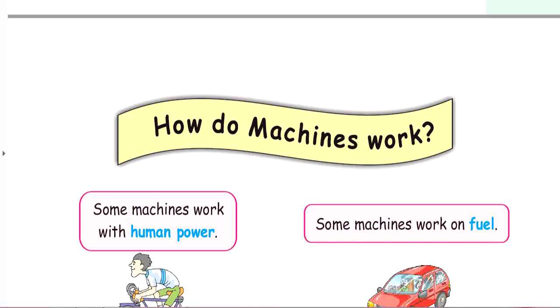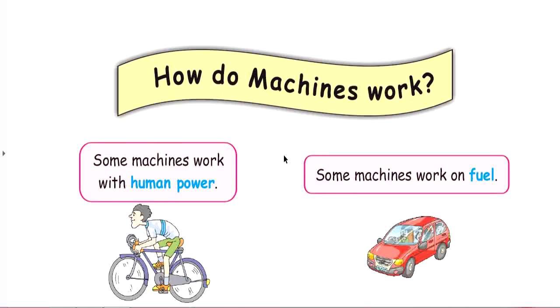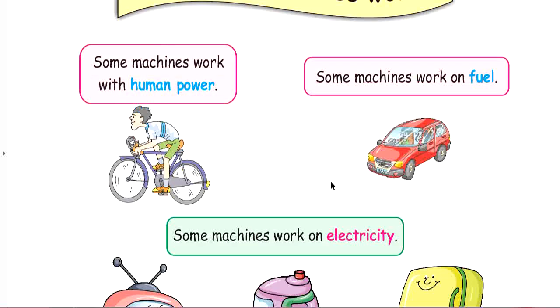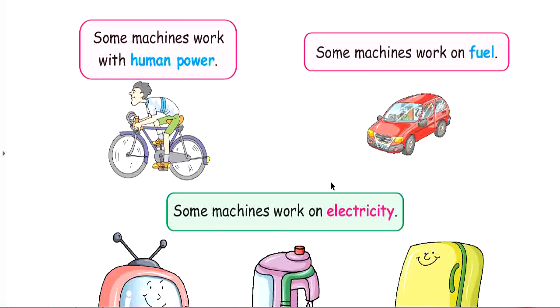Next we are going to discuss how do machines work. How do machines work? Some machines work with human power, some machines work on fuel, and some machines work on electricity. There are different machines available: they work on fuel, work on electricity, and work with human power.